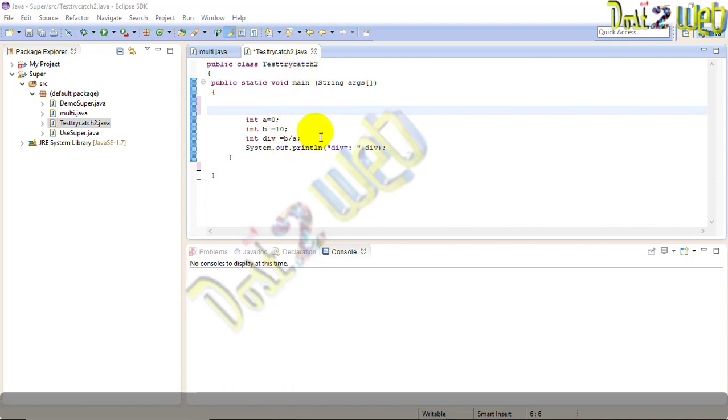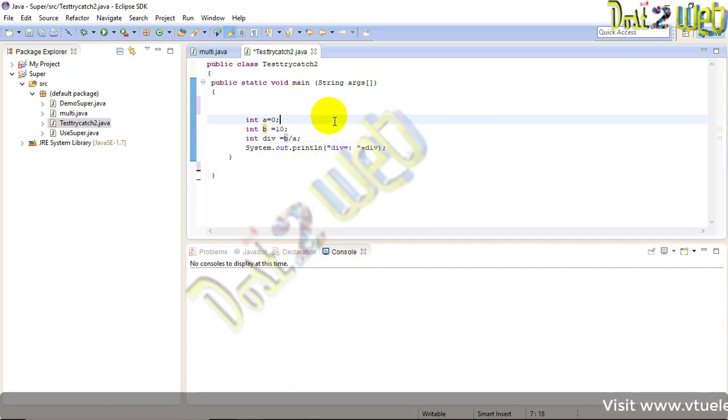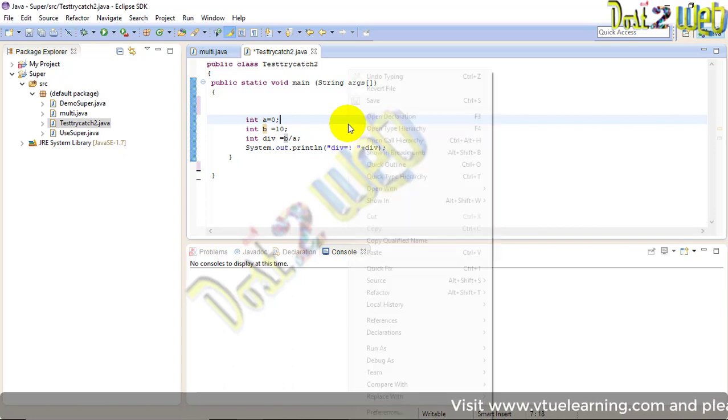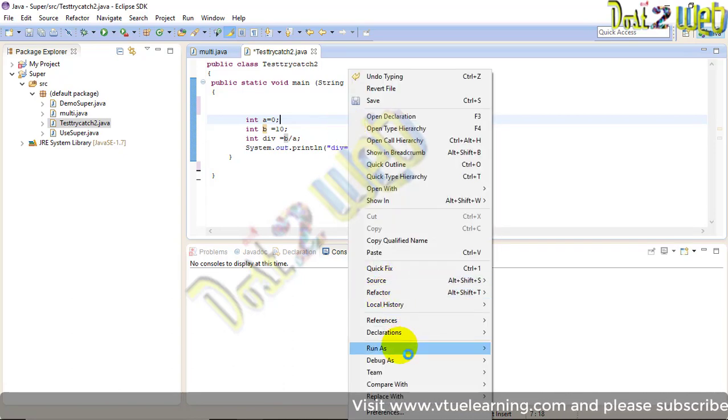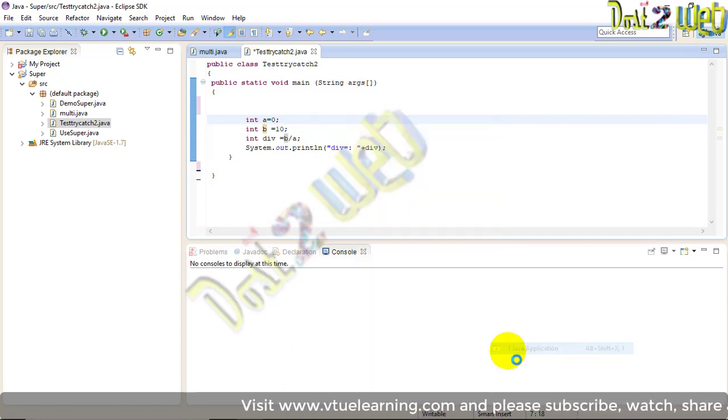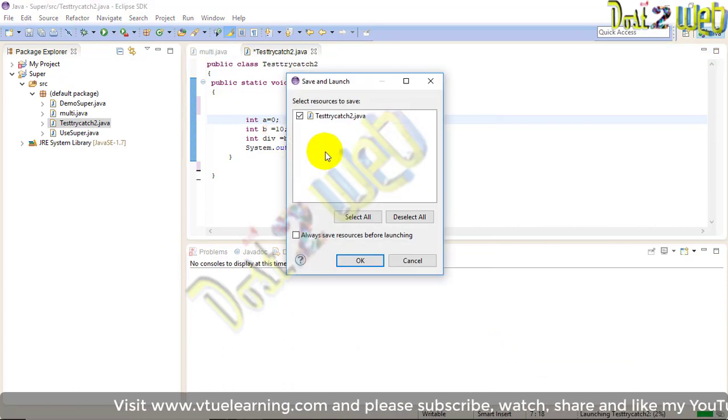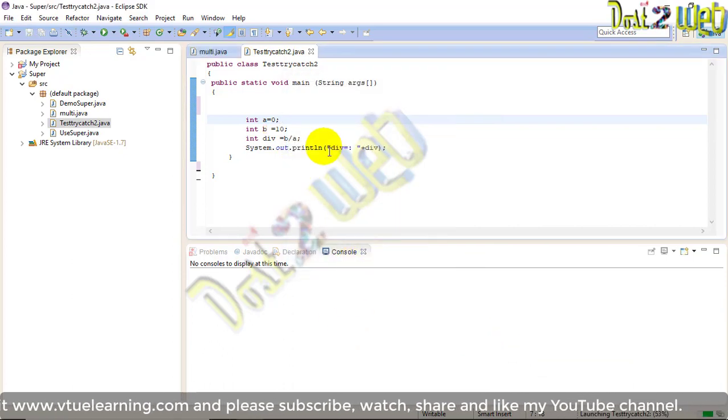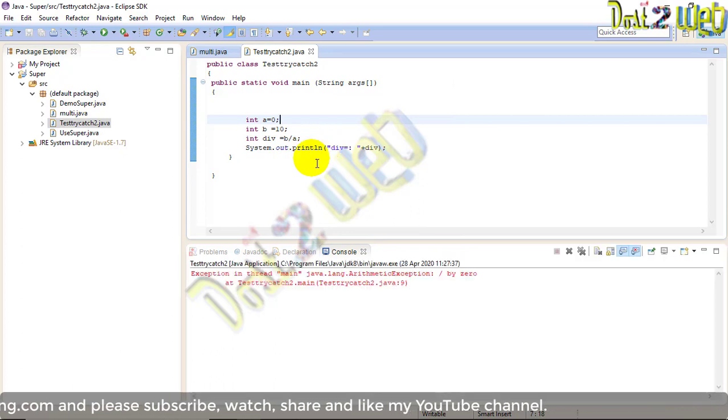So guys, we'll continue with writing the program where we have the exception division by 0, and I'm not going to use any try and catch block here. Let's execute and see what output we get.